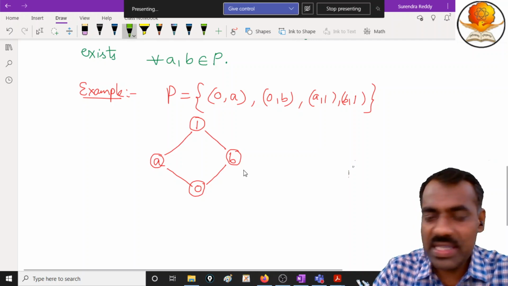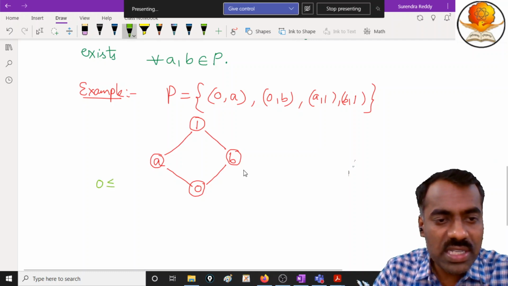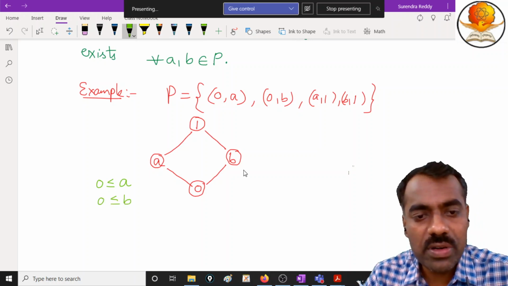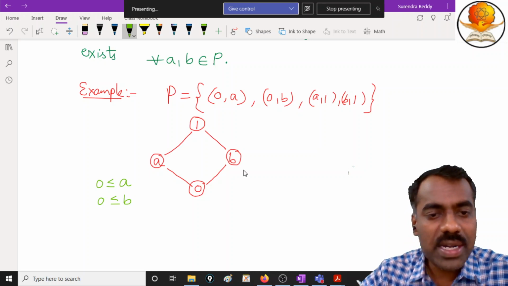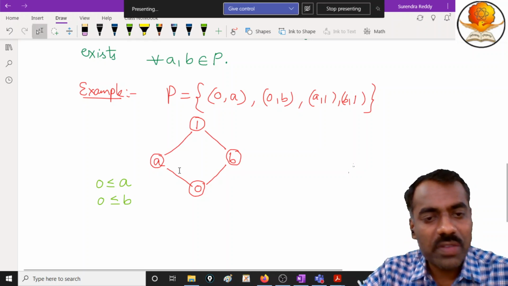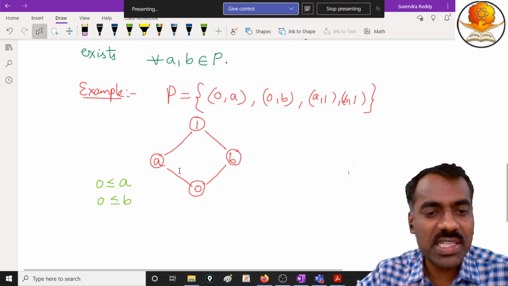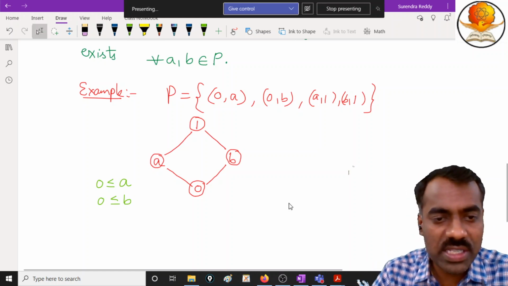Here 0 is less than or equal to a, as well as 0 is less than or equal to b, right? So therefore 0 is a lower bound, but there is no other element which is again a lower bound for these two elements, right? So obviously this is the greatest lower bound.